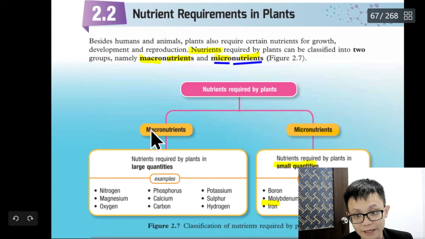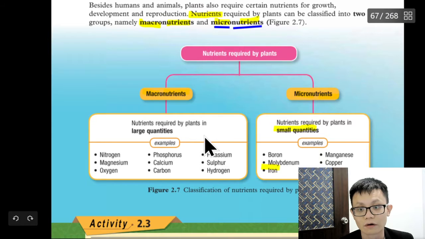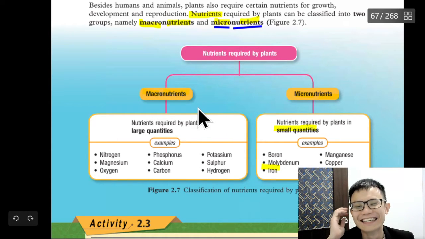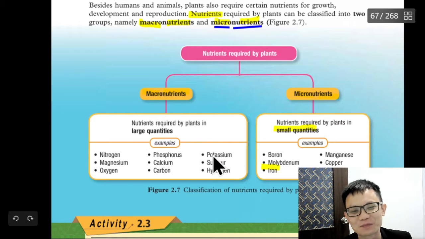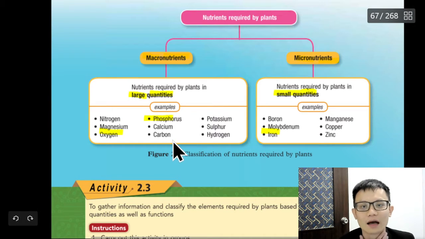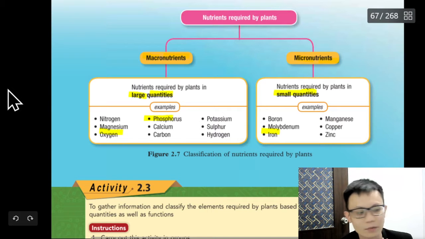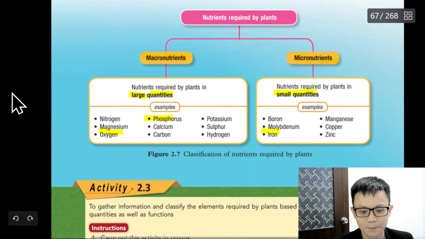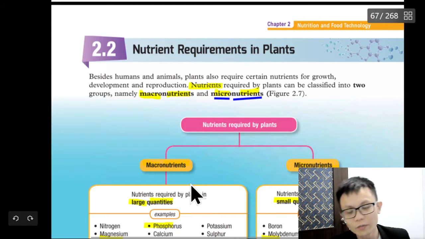Macro means big, so a lot. Like the government, maybe the government needs a lot of money. Is it? You need a large quantity of what? Nitrogen, magnesium, oxygen, phosphorus, sulfur, hydrogen, and so on. I think you will just remember a few. There are a few more famous ones.